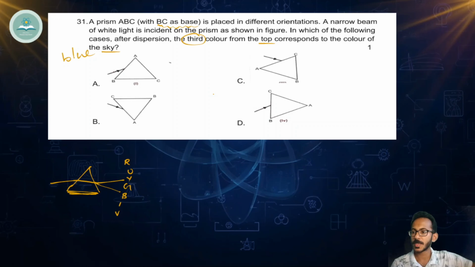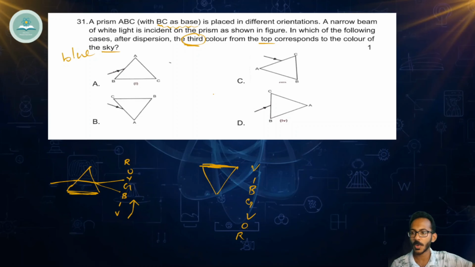As per the question, the third color should be the color of the sky, which means blue. Third color should be blue, which means this should be the order. If you keep the prism like this, it's not possible. So they are asking us the question where the prism is inverted. If you keep the prism in an inverted way like this, then we'll get blue on top. So instead of R, O, Y, G, we will have V, I, B, G, Y, O, R, where the base will be on top. So in the options, look for a prism where the base is on top.